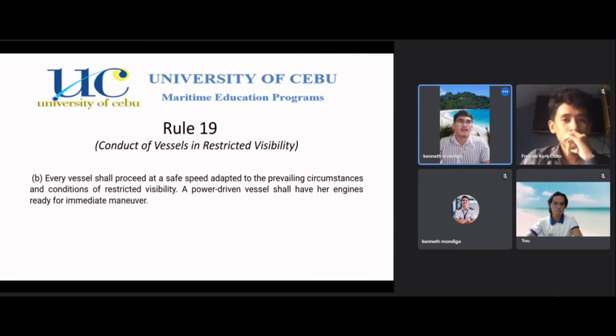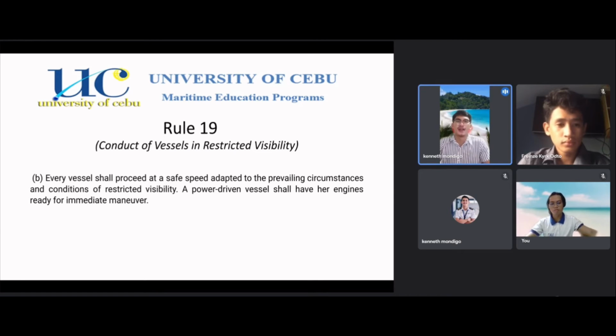Paragraph B. Every vessel shall proceed at a safe speed adapted to the prevailing circumstances and conditions of restricted visibility. A power-driven vessel shall have her engines ready for immediate maneuver. So the first part of this paragraph means apply Rule 6. Rule 6 is safe speed, and the safe speed rule has several things for us to take into account. Firstly, the state of visibility, in this case restricted, the density of traffic, how many other vessels are in the area, and the maneuverability of our own vessel.